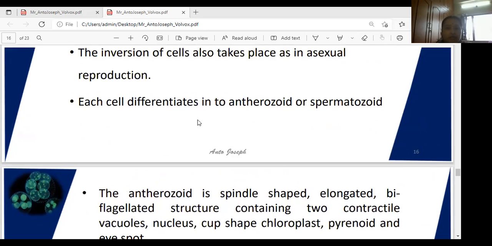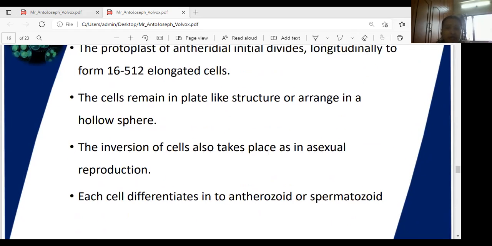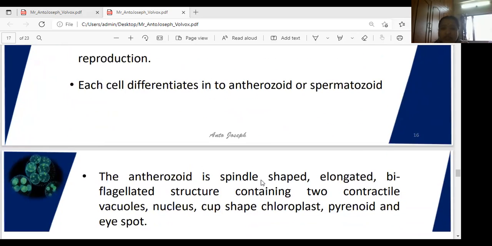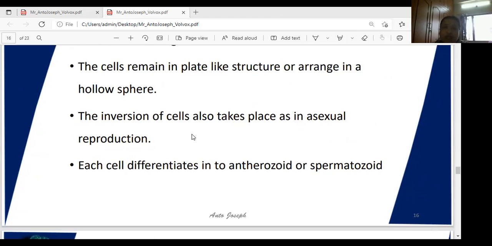These plate-like cells are arranged in a hollow sphere. Inversion of the cells also takes place, just like in asexual reproduction. See, this is the inversion. First you can observe it like this, rounded. After the longitudinal division, all cells undergo inversion, just like in asexual reproduction.